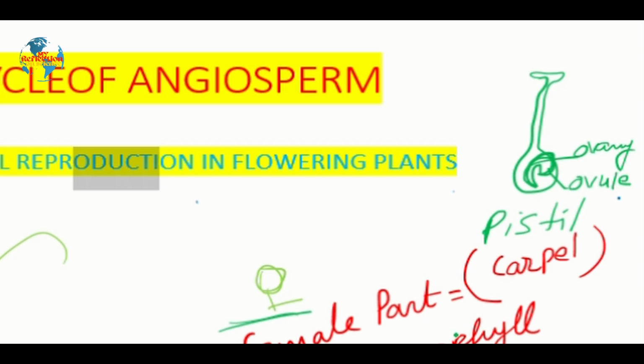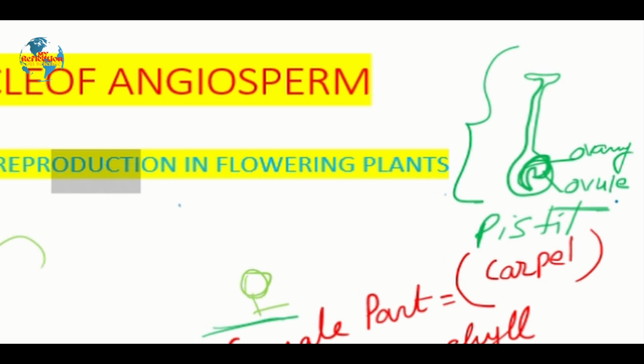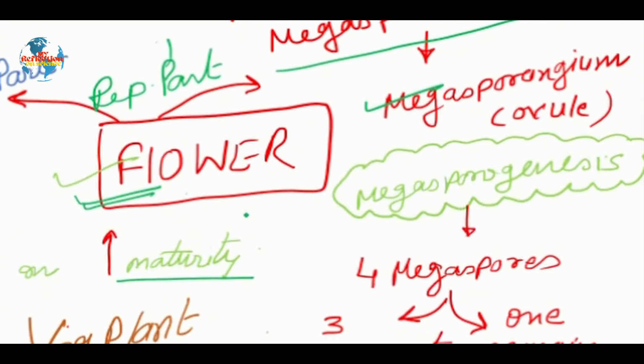Now, this ovule is scientifically called the megasporangium. So, here we can see the whole carpel is called the megasporophyll. That means this complete structure which I have drawn is the megasporophyll, and the ovule which is present inside is called the megasporangium. Now, inside the megasporangium, there should be development of megaspores. So, the process of formation of megaspores in the megasporangium or ovule is termed megasporogenesis.